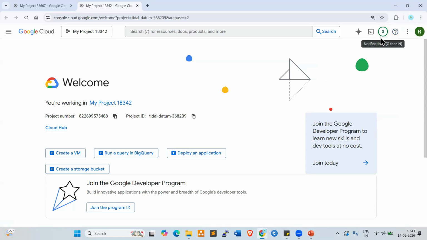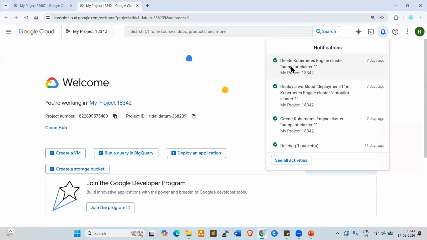Next one, this is the notification tab, the bell icon. Look here, I have some notifications: delete Kubernetes engine cluster, deploy workload deployment, create Kubernetes engine cluster, deleting a bucket. Like this, whatever changes you make on your console, every change generates an alert here as a notification.